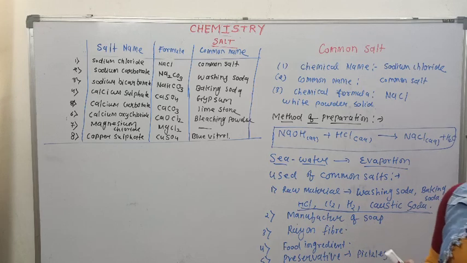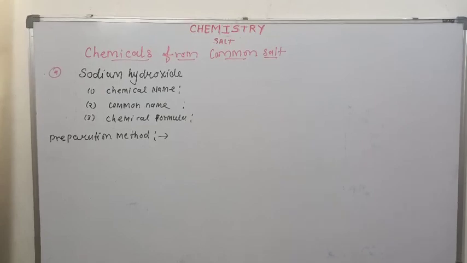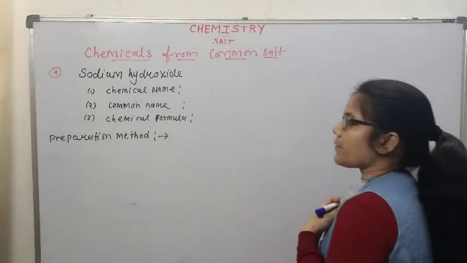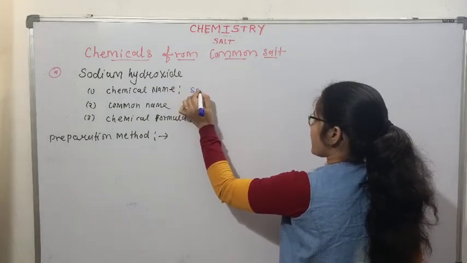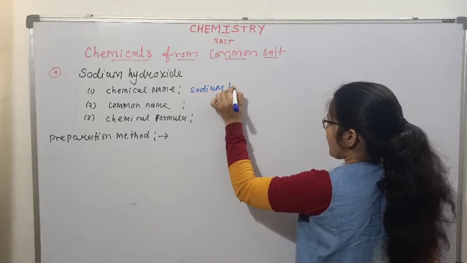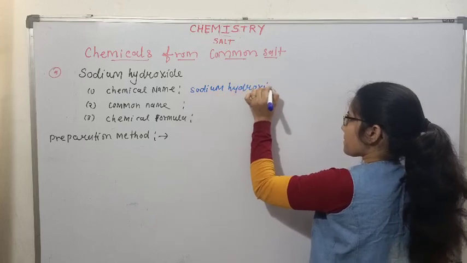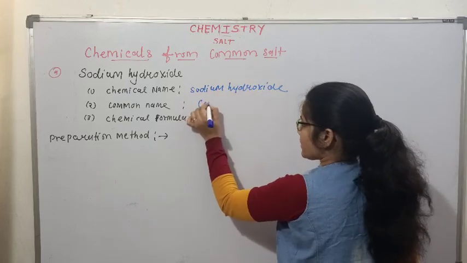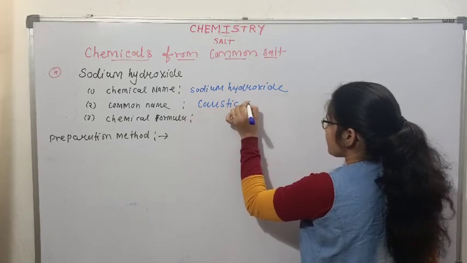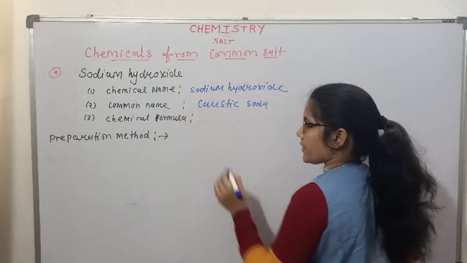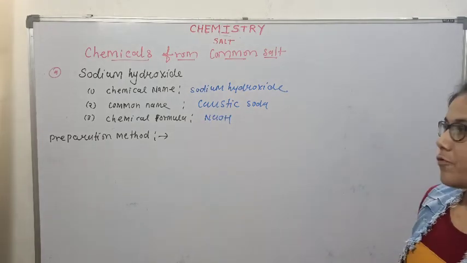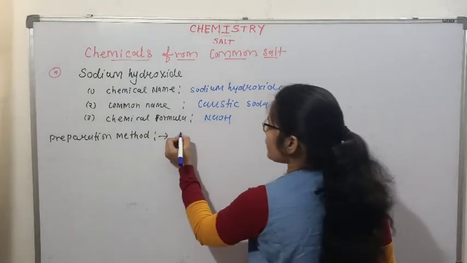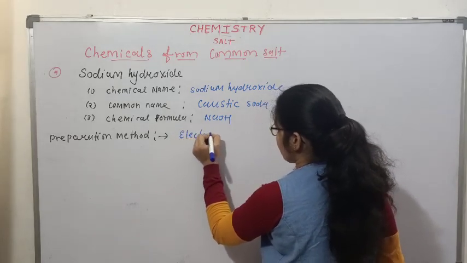Chemicals from common salt. This is our next topic. The first chemical is sodium hydroxide. Its chemical name is sodium hydroxide. Common name is caustic soda. Chemical formula NaOH. Now how is it prepared from common salt? So this is prepared through electrolysis.